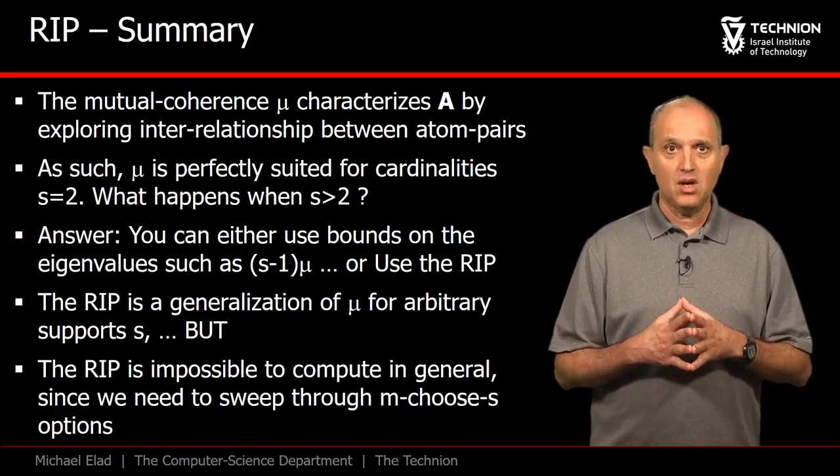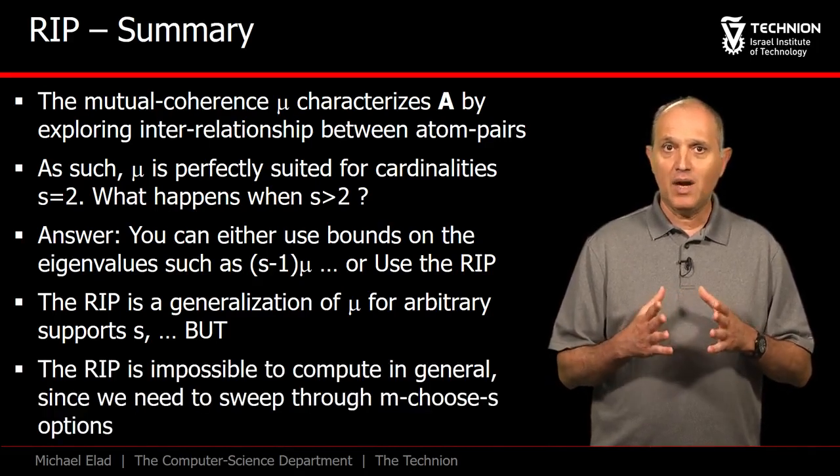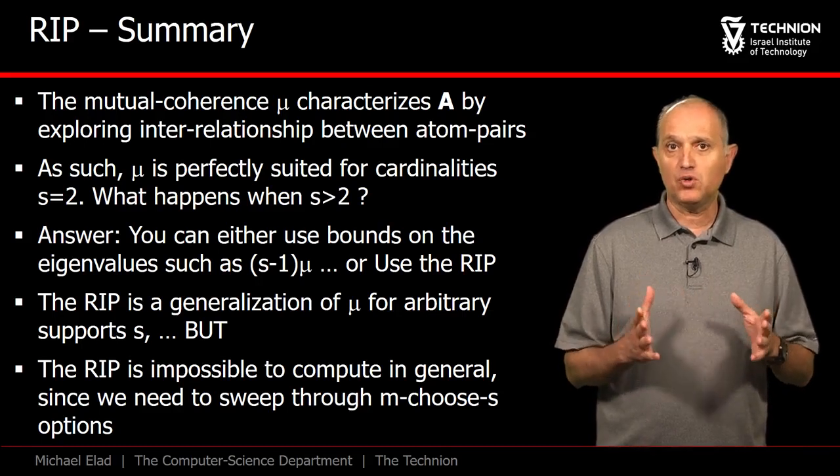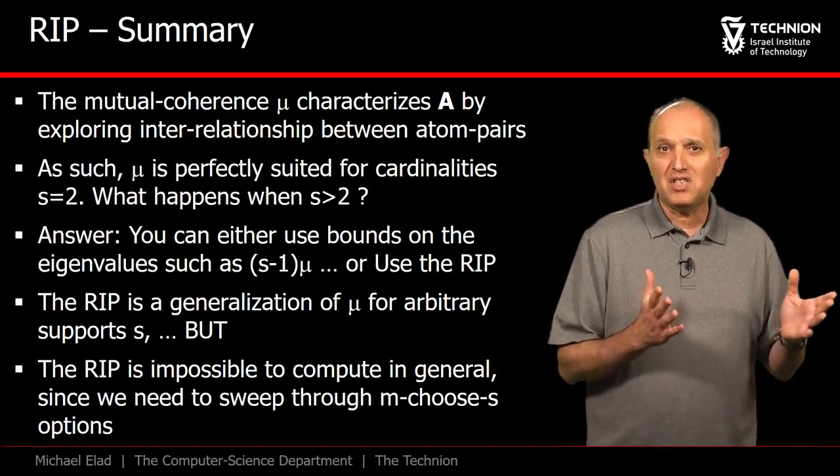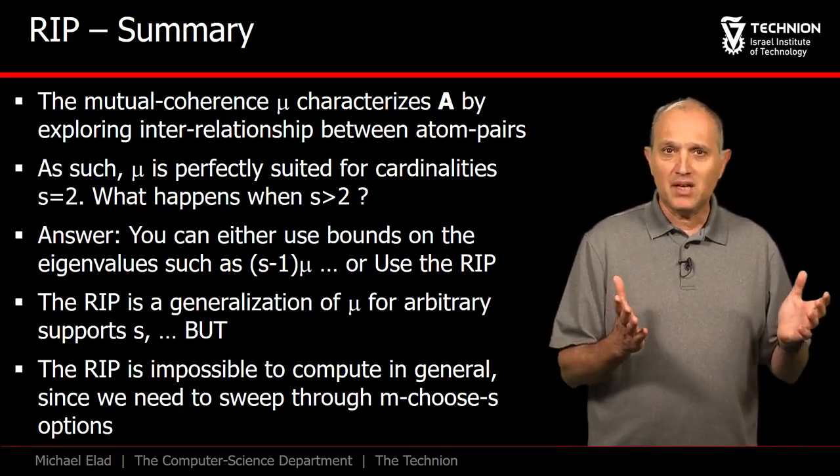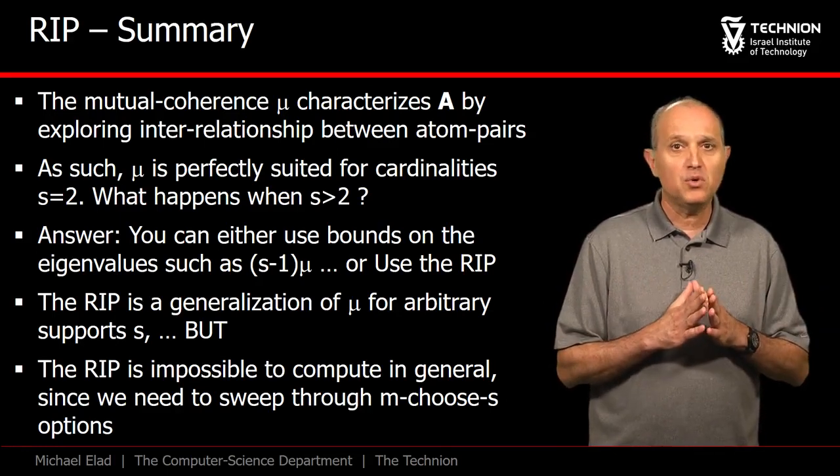On the downside, however, we must mention the main shortcoming of RIP. For a general S, we cannot compute delta S, as it requires a sweep over all the possible supports of cardinality S, an exponential set of possibilities. So sometimes the coherence is all that we could afford to use.